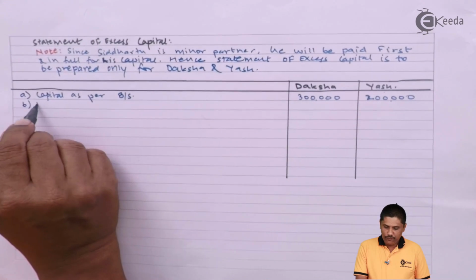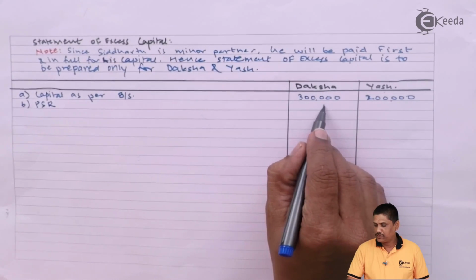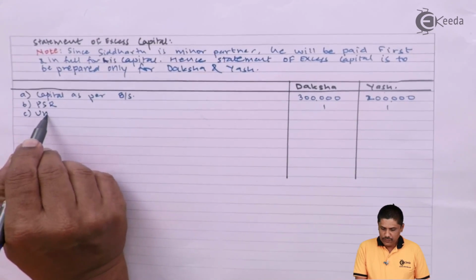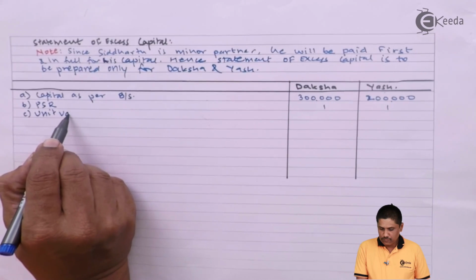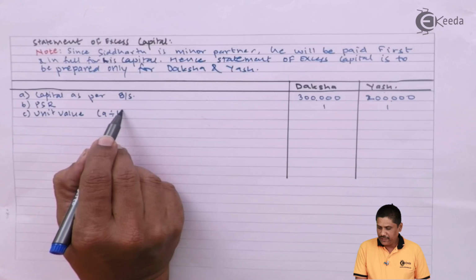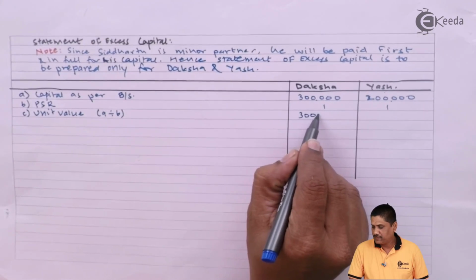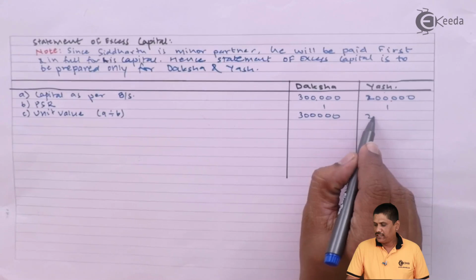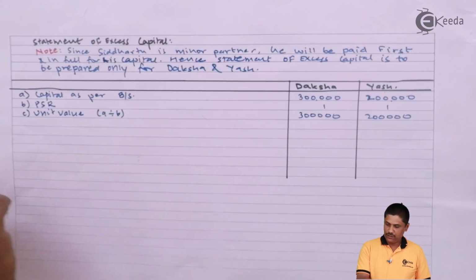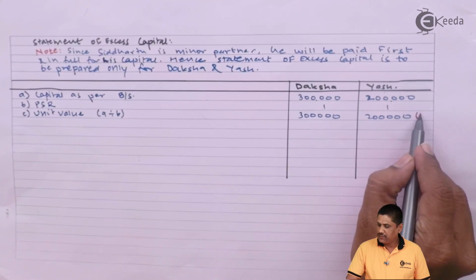B, we will write the profit sharing ratio between these 2 partners. Between these 2 partners, the ratio is 1:1. Then we will work out the unit value. Unit value will be A divided by B, that is capital divided by PSR. So it is 3 lakhs for the first partner and 2 lakhs for the second partner. But obviously Yash has low capital in relation to his PSR.